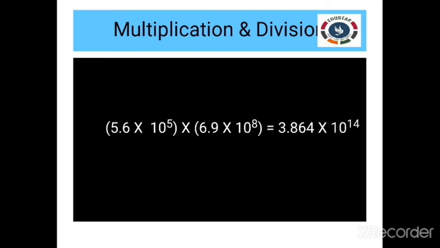Moving to multiplication and division, here the larger number can be denoted in exponential notation.